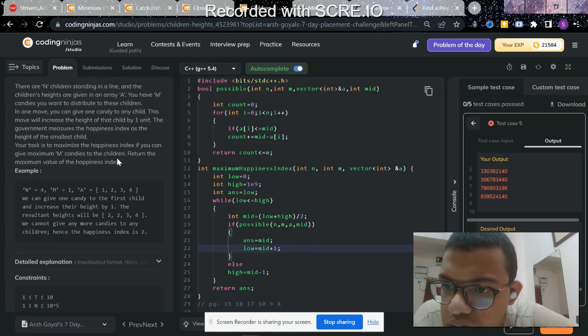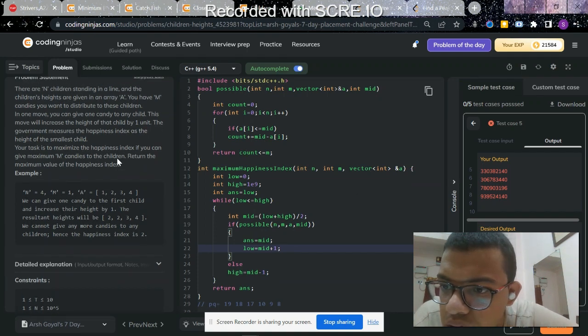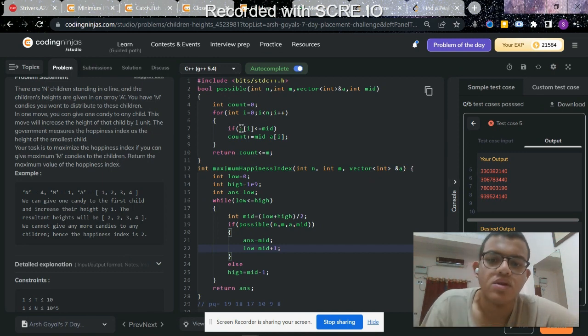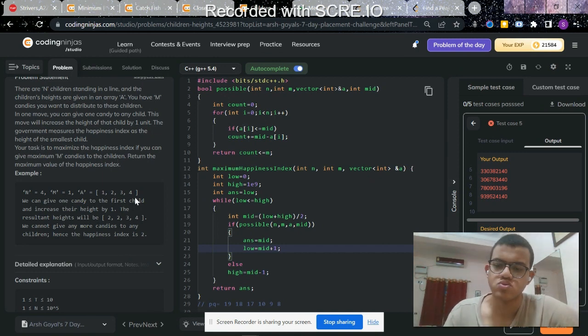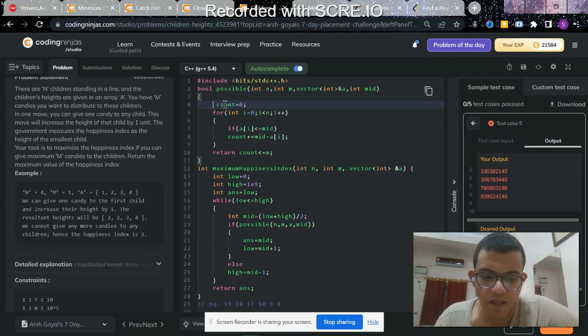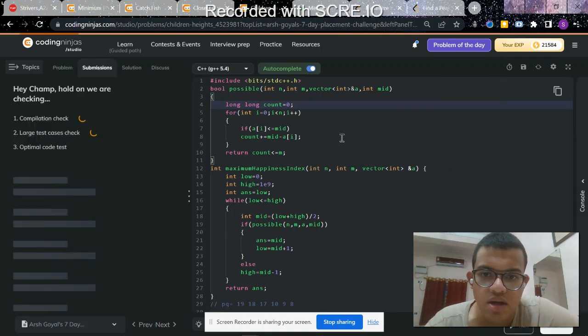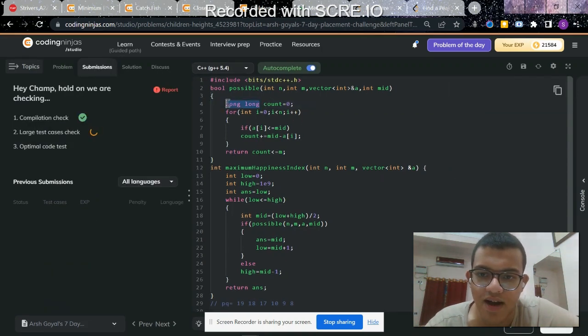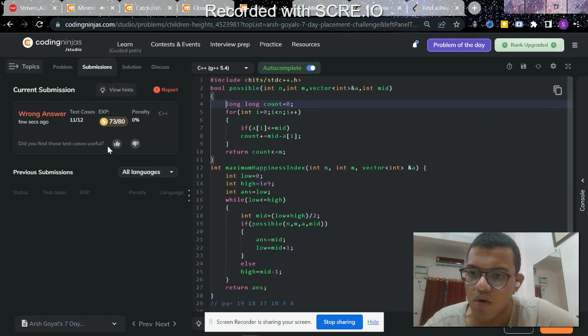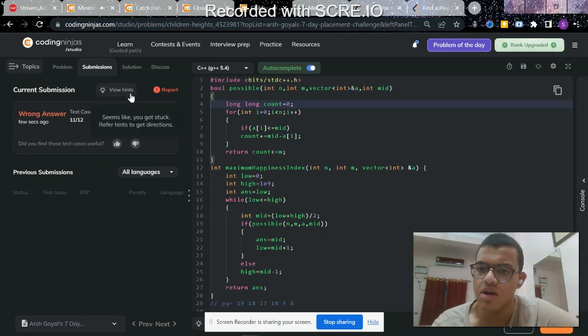M is also there. Ah, see, this int was causing the problem. Why did it show a wrong answer here?